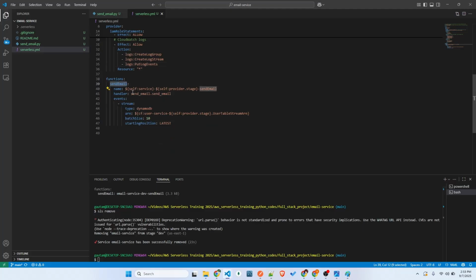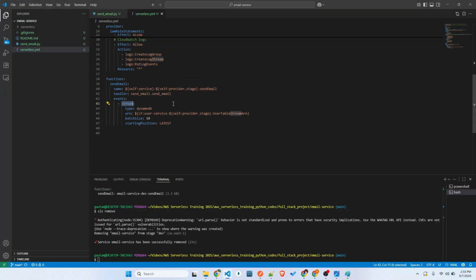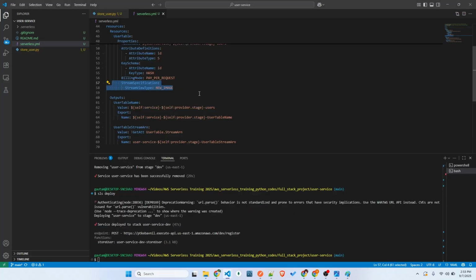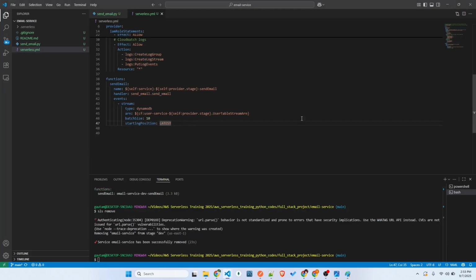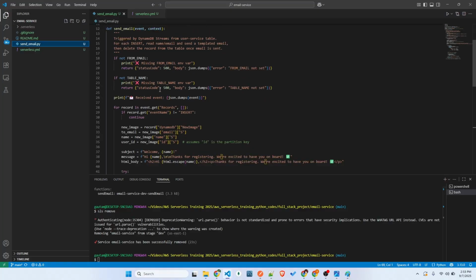And I created one Lambda function. It doesn't have any API gateway. You can clearly see we named it stream. Why? Because we already created this stream here. From here, we are going to connect to this stream of DynamoDB, and whenever a new record comes and is stored in DynamoDB, immediately we are going to call this email Lambda, and it will run this function. What did we write in this function? Nothing, just to send an email.